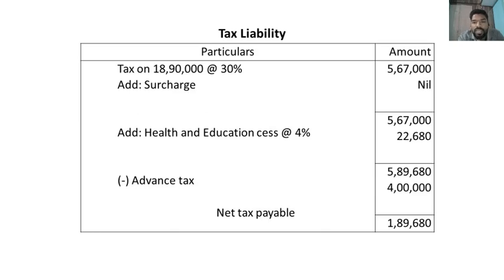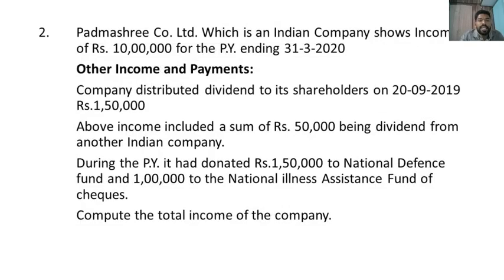From 5 lakh 89,680 we should deduct advance tax paid by the company. It is given in the problem, 4 lakh. So net tax payable is 1,89,680. This is our first problem. Now the second one.